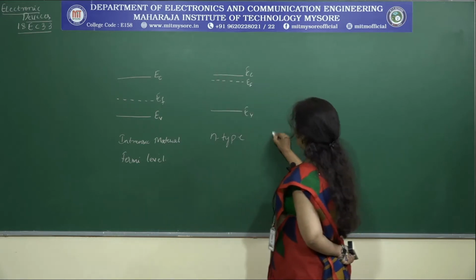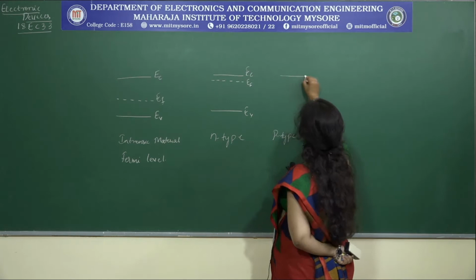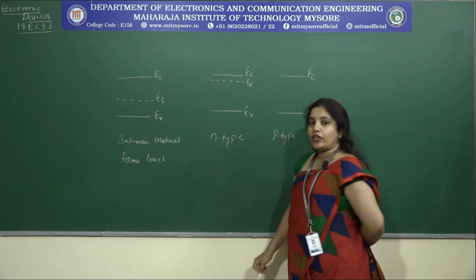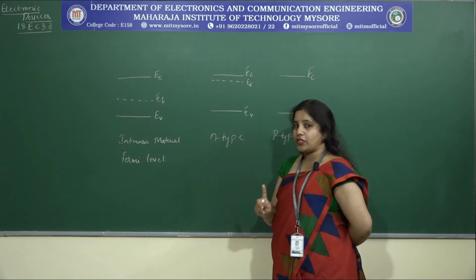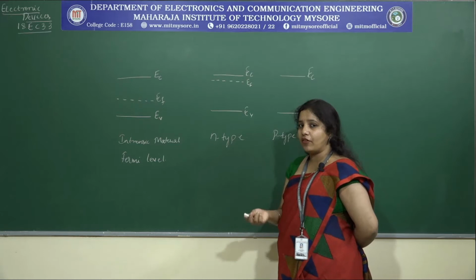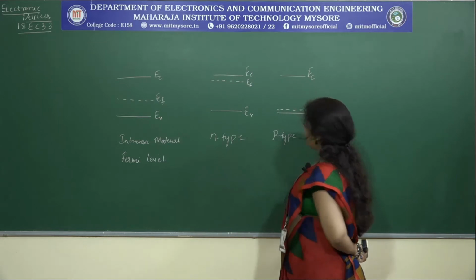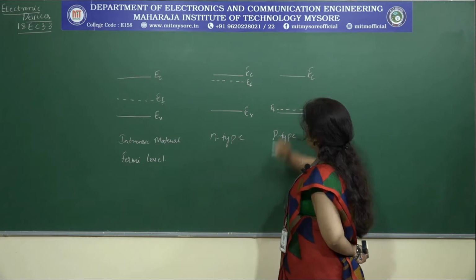If I consider a p-type material, then what will happen? This is again EC, this is EV. What do I have to refer to here? It is the 50% probability of finding an electron at any given point of time. So that means this has to be close to the EV level, and let me represent this as EF.